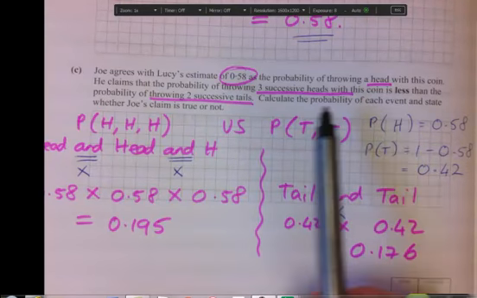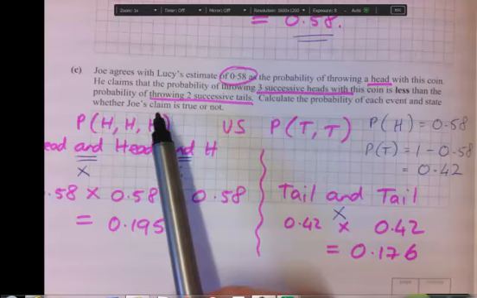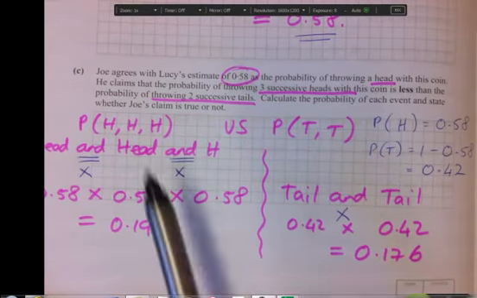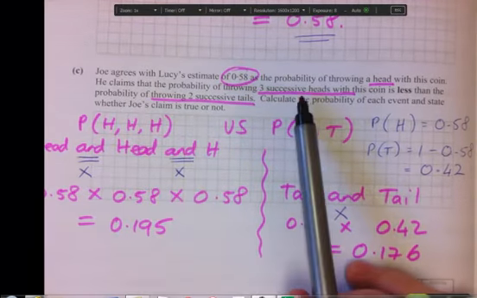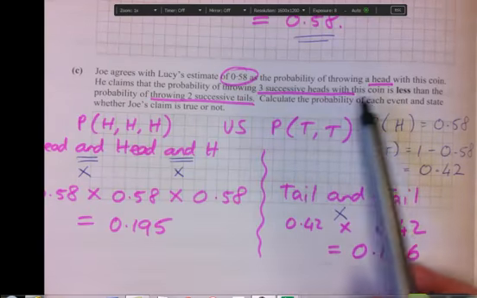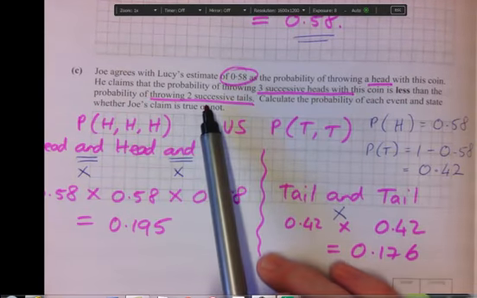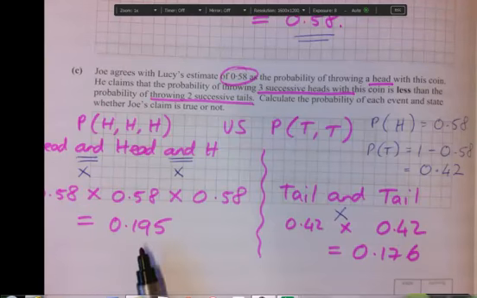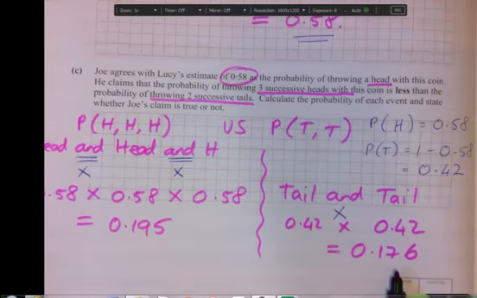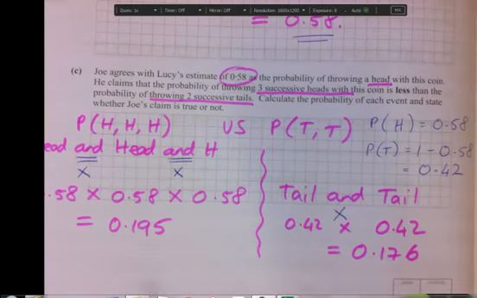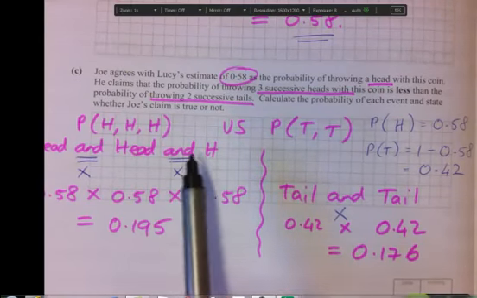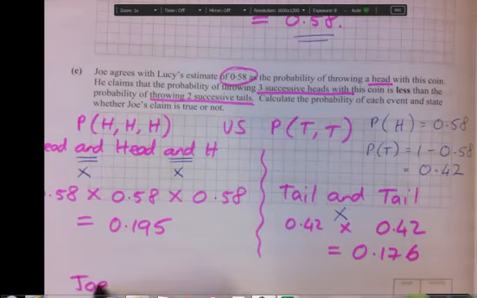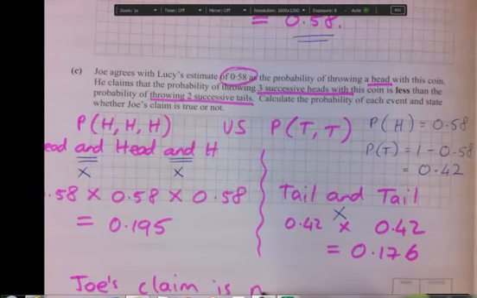But now we have to state whether Joe's claim is true. So let's just check what Joe claimed. He claims that the probability of throwing 3 successive heads is less than 2 successive tails. So the question we have to ask is, is 0.195 less than 0.176? It isn't. So we have to say whether Joe's claim is true or not. Joe's claim is not true.